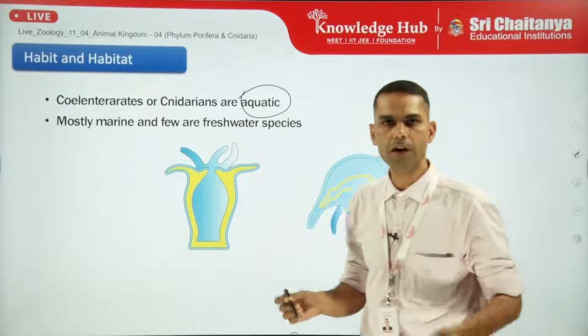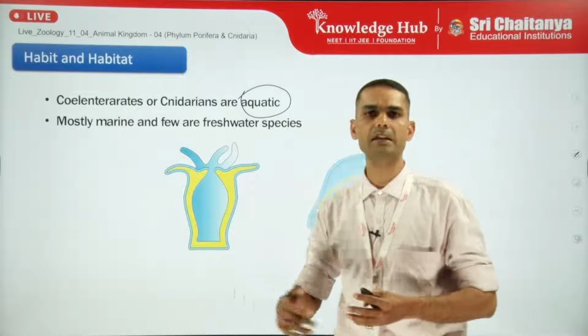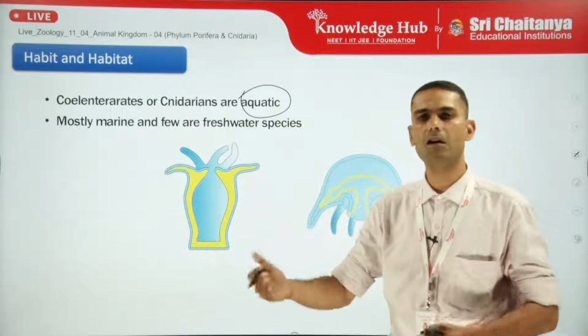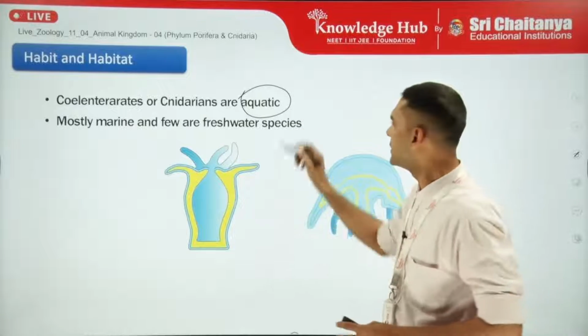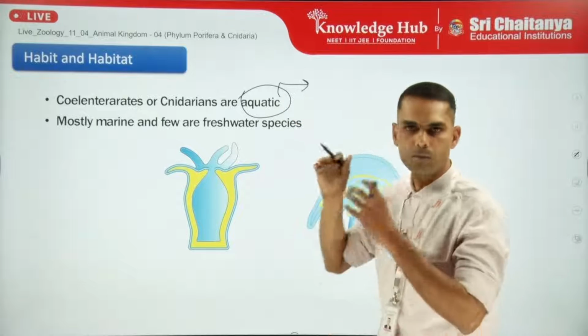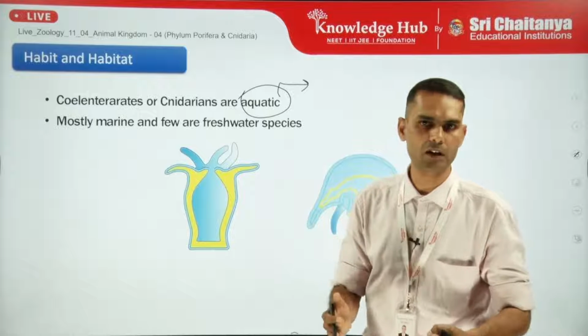But when we talk of aquatic, as in the phylum Porifera we discussed, aquatic means either marine or freshwater. Here also they are found in both habitats, marine as well as freshwater.